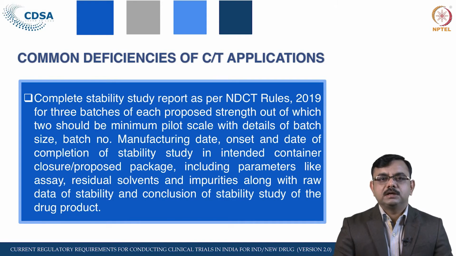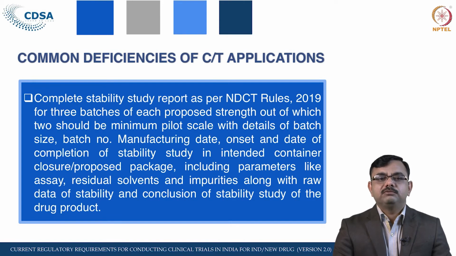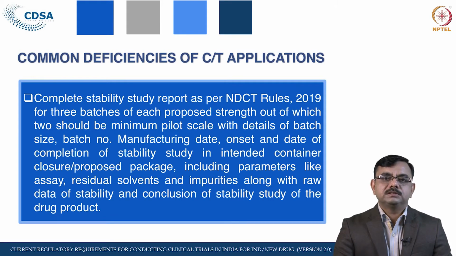So at least 3 months of data should be there, and this data should be on 3 batches of each proposed strength. If the strengths proposed are 50 milligram, 100 milligram, 200 milligram, then stability study data is required for each strength. Sometimes the applicant applies for 2 strengths but submits data for only 1 strength. In that case again the query is issued.